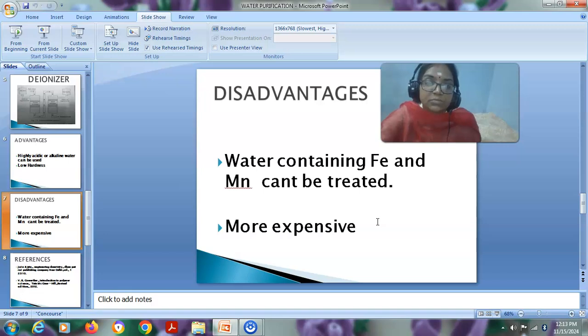Suppose the water contains iron or manganese, it cannot be treated by this method, because the iron reacts with water forming ferric hydroxide. That ferric hydroxide is insoluble in water, and it cannot be easily removed from the water. This is one of the disadvantages when we go for this technique. And the instrument is also found to be highly expensive.